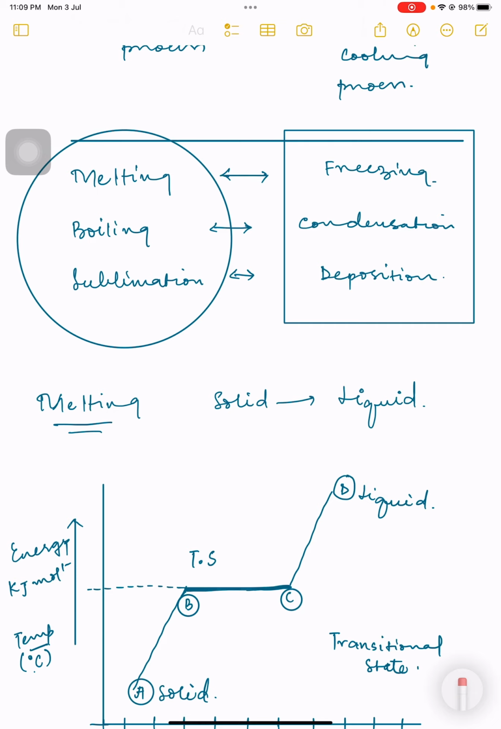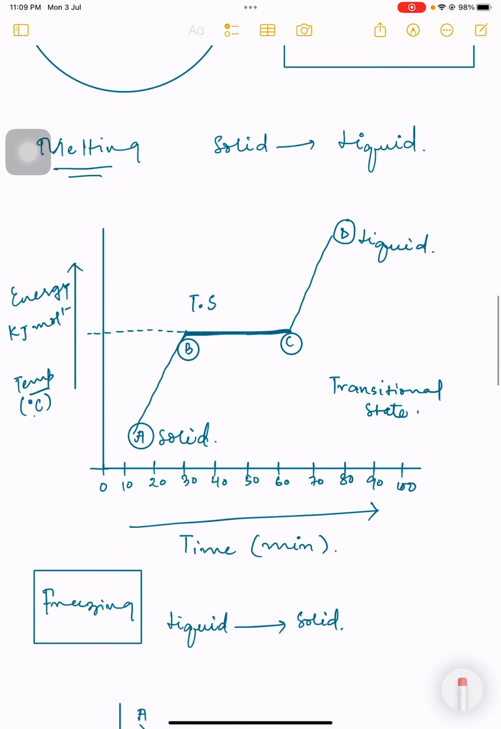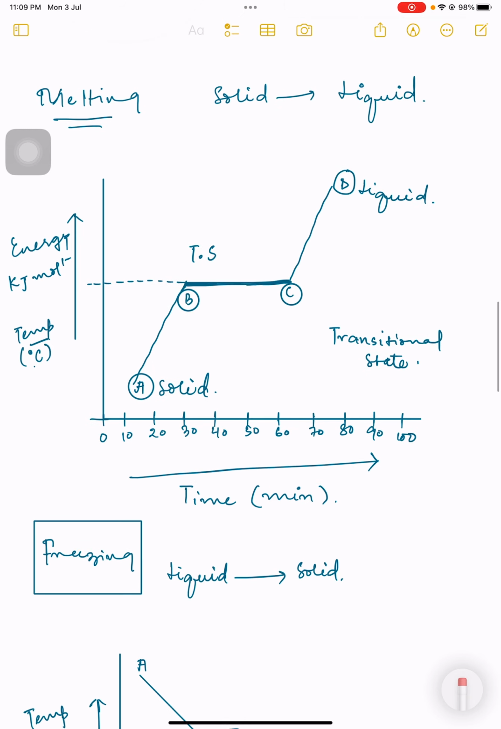Okay. So right now we are going to study melting in detail. Melting is there in front of you, the graph, the curve. It can be called the graph of melting or the curve of melting. Guys, melting is a heating process. So this curve, this graph is a heating curve.